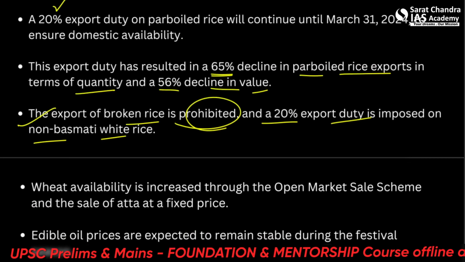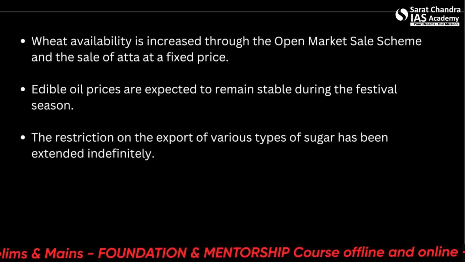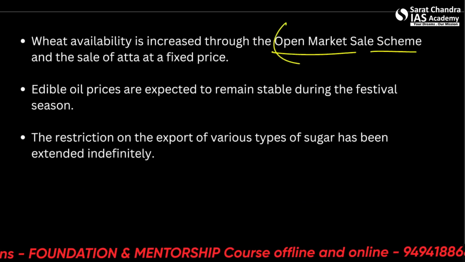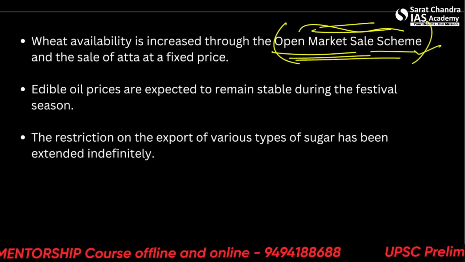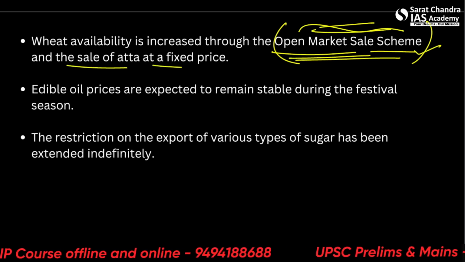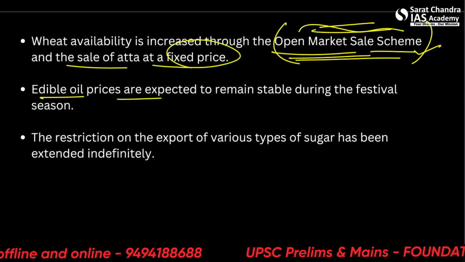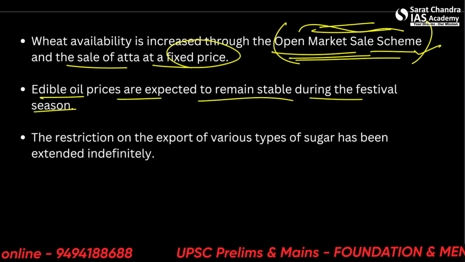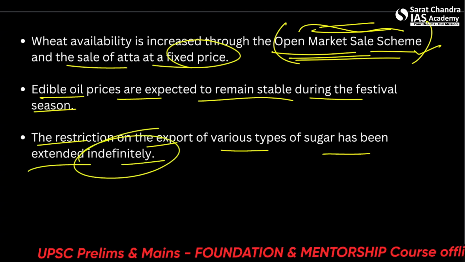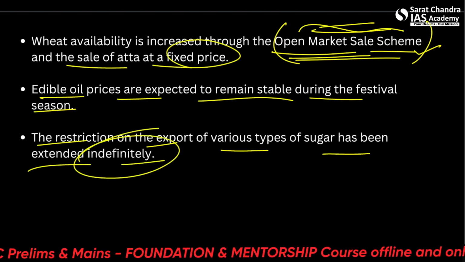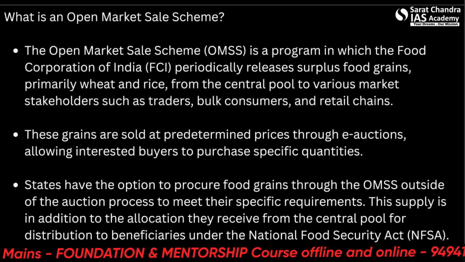So wheat availability is increased through the Open Market Sale Scheme. We'll have to see what this OMSS is. Alright, what scheme is this and how does it work? And the sale of atta at a fixed price. Edible oil prices are expected to remain stable during the festival season. And the restriction on the export of sugar has been extended indefinitely. Okay, so let's see what this Open Market Sale Scheme is.